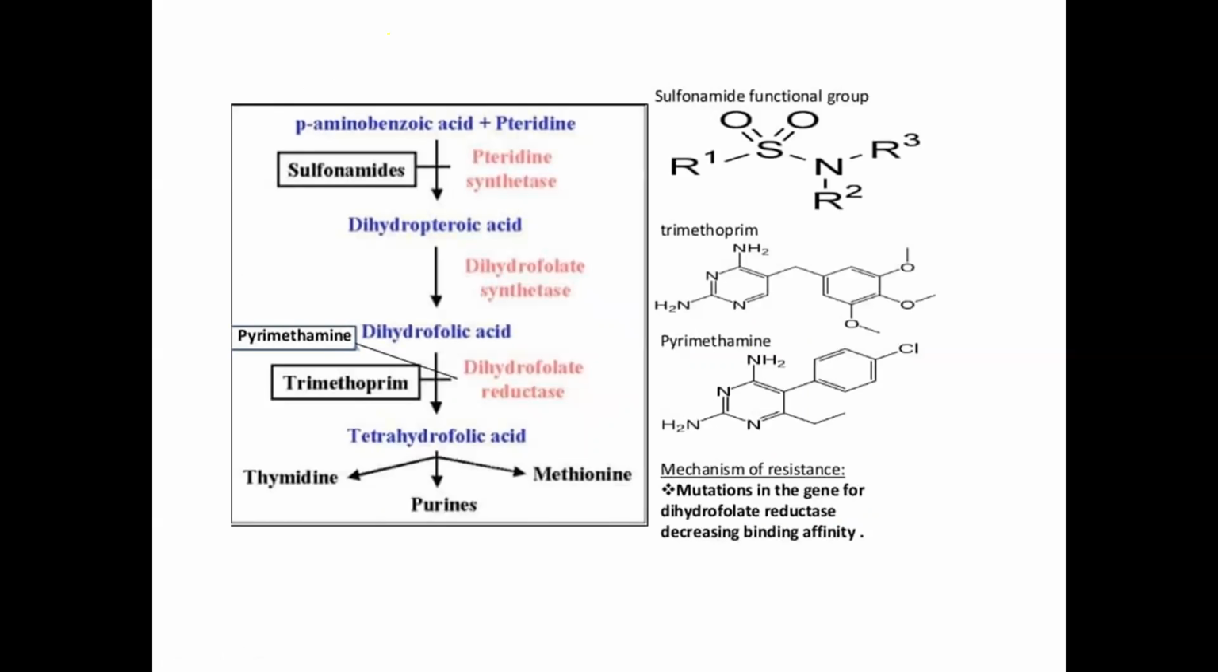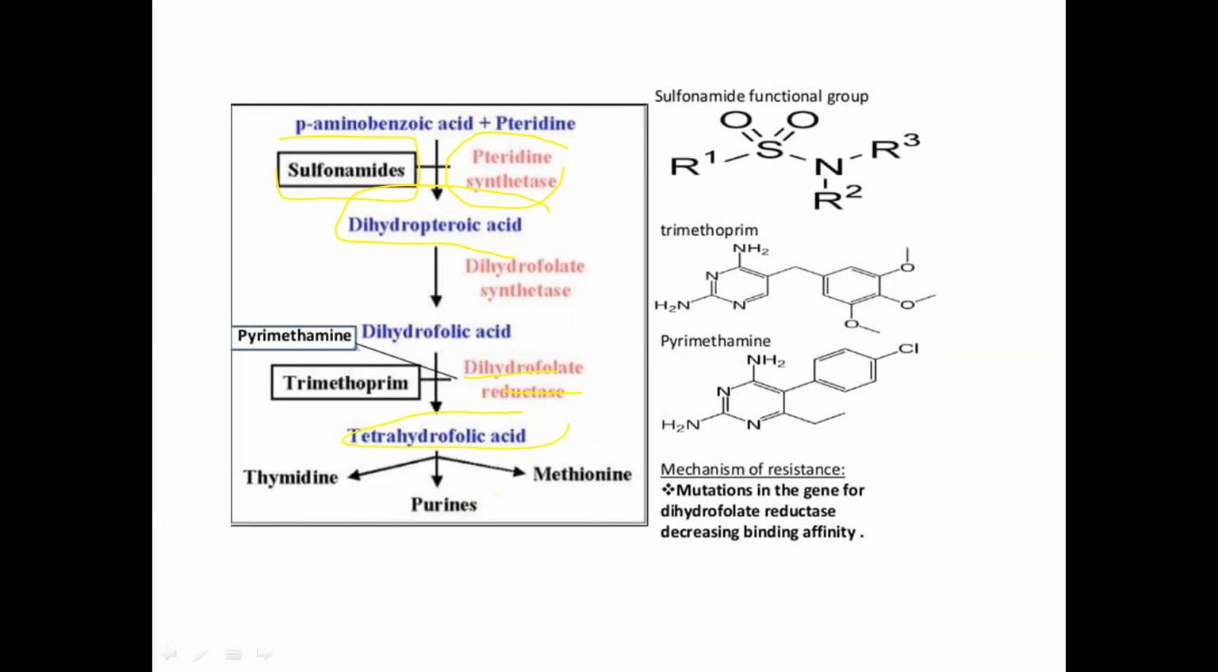You can see para-aminobenzoic acid, and the next one is pteridine. Sulfonamides are involved in the pteridine synthesis step and stop its activity, so dihydropteroic acid does not form. The next is dihydrofolate synthetase, forming dihydrofolic acid. Pyrimethamine stops dihydrofolate reductase, so tetrahydrofolic acid does not form.